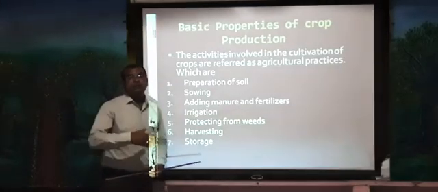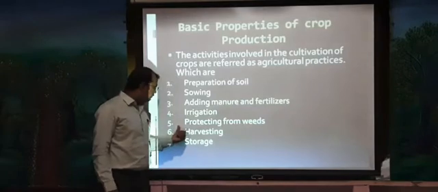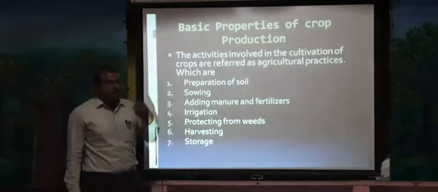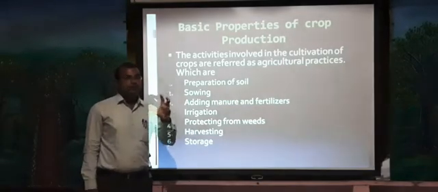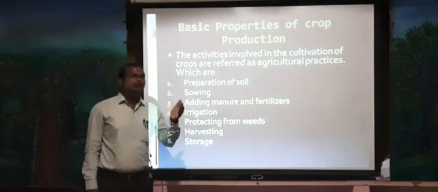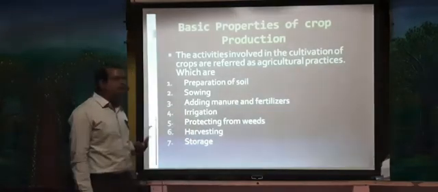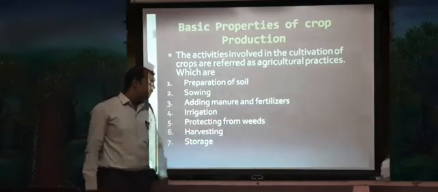Irrigation is nothing but providing water facility to the crops. Fifth one, protecting from weeds, pests or worms, by spraying water, some chemicals or other medication used for protecting crops.